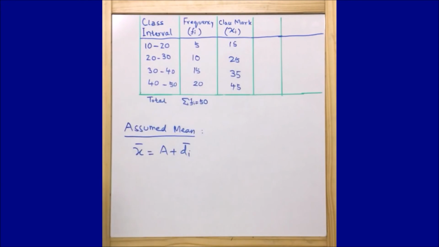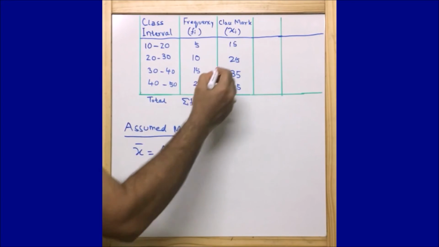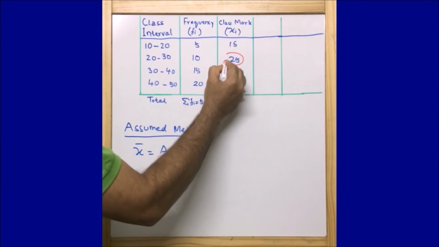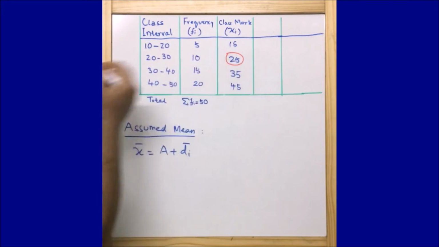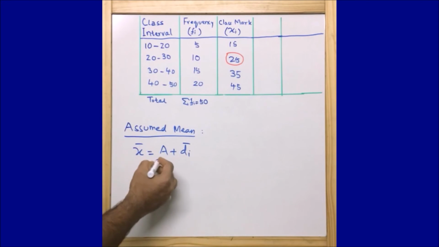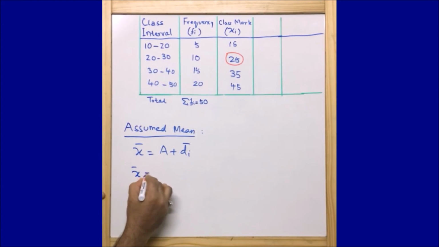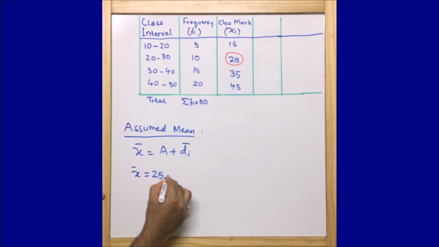Let us assume the mean to be 25. You could assume 35 or 45, whatever it may be, but just for the timing let us assume 25. So a is 25.